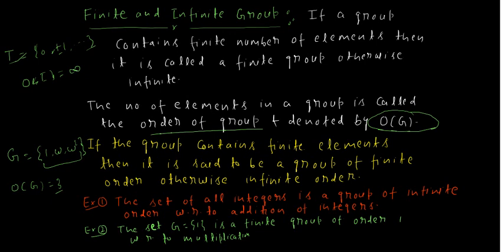Now these are the same examples which I have already given. The set of all integers is a group of infinite order with respect to addition of integers, and if we take the set G equals {1}, then it is a finite group of order 1 with respect to multiplication.